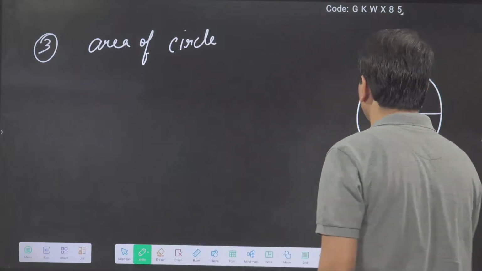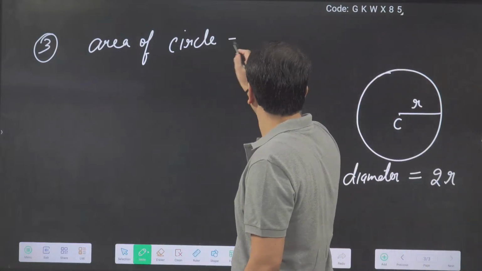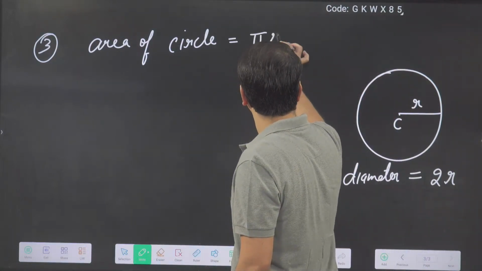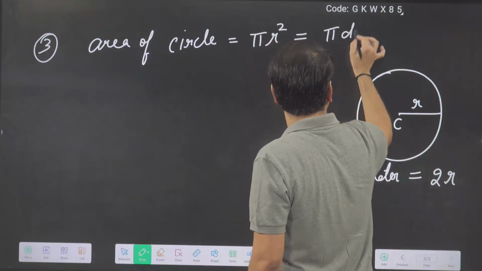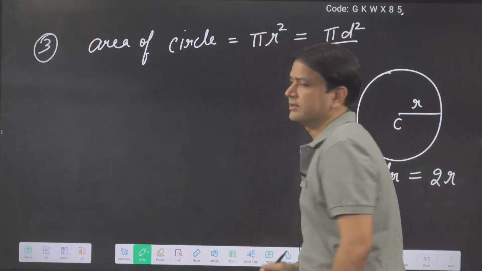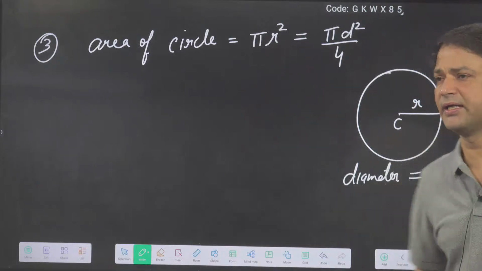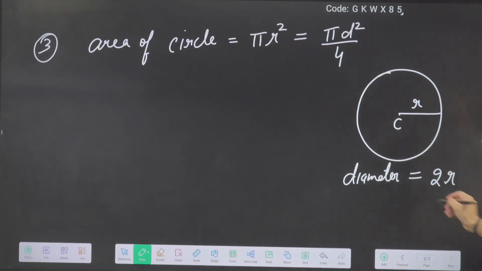Okay, now the area of the circle, what can we write? Area of the circle is pi r square, or in terms of diameter we can write pi d square by 4, where d is the diameter.